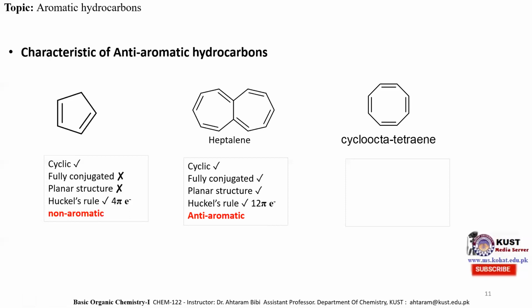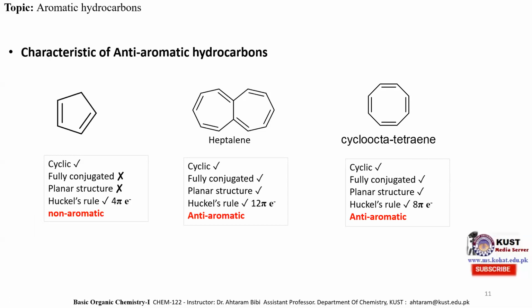Similarly, we can see over here the cyclooctatetraene molecule. It is a cyclic molecule. It is fully conjugated because each atom is sp2 hybridized. So it has a planar structure, and according to Huckel rule, it consists of 8 pi electrons. So according to Huckel rule, if a molecule is cyclic, fully conjugated, has a planar structure, and possesses 8 pi electrons, then that molecule will be considered an anti-aromatic hydrocarbon. So this is an anti-aromatic hydrocarbon.